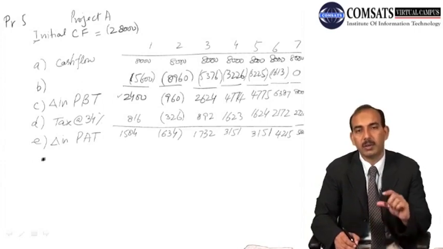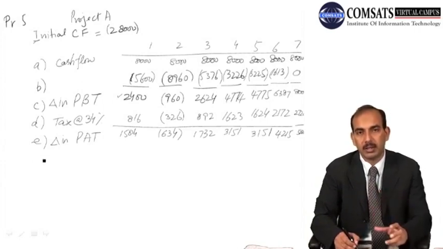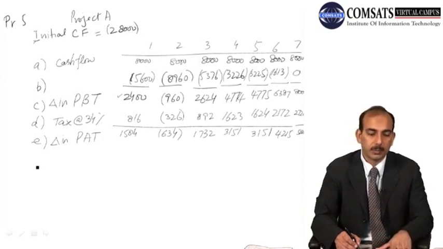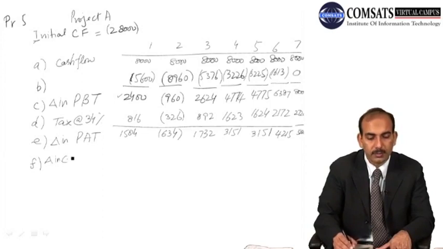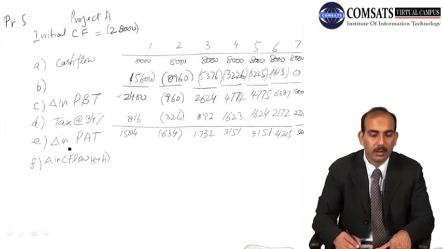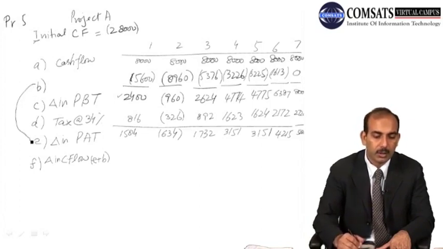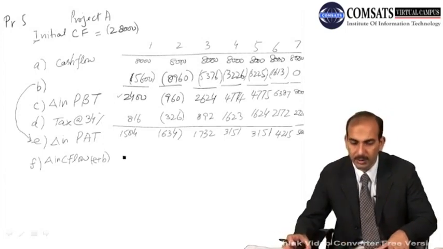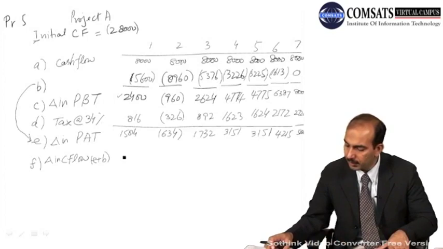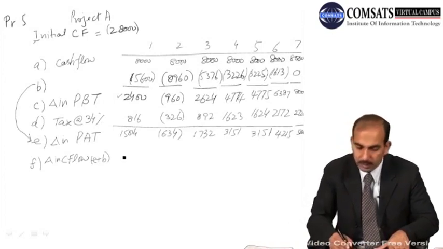Now we have to find out the incremental cash flows. So then we have to add back the depreciation we deducted in the beginning. So here at F we get the change in the cash flows, and it will be equal to E plus B, so that we add depreciation back into the change in profit after tax. If we add back the depreciation, we get the following figures, that is